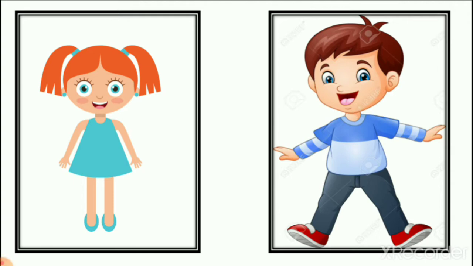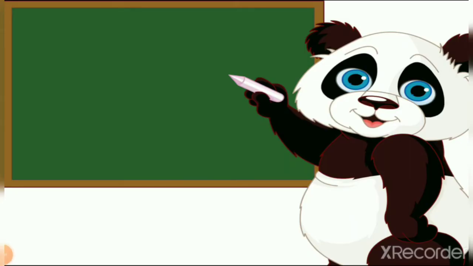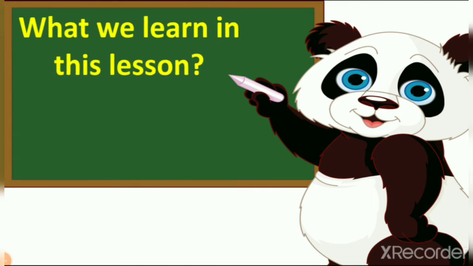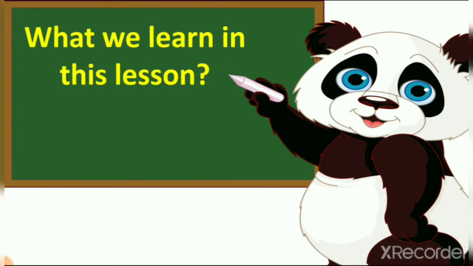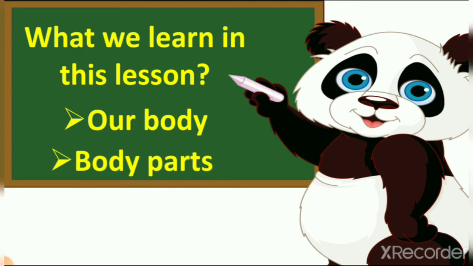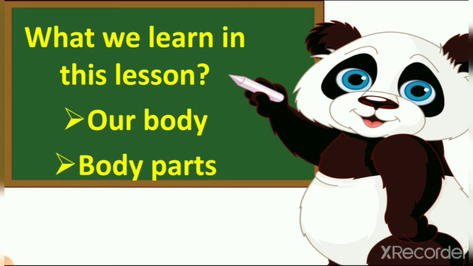So today we learn about the body, and let's see what we learn in this lesson. Lesson number 7, knowing our body. What do we learn in this lesson? We learn about our body and we learn about body parts. We learn many other things, but today we learn about our body and our body parts.